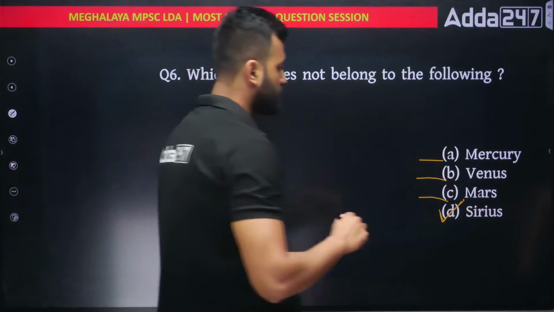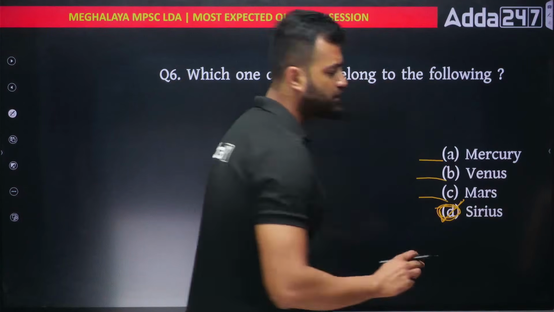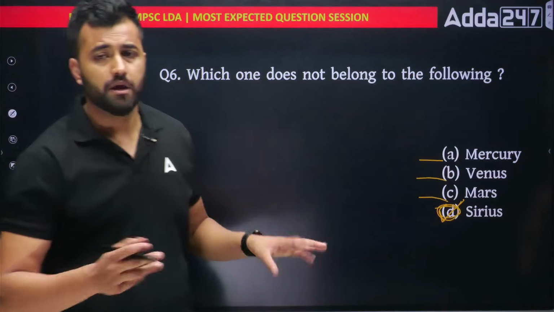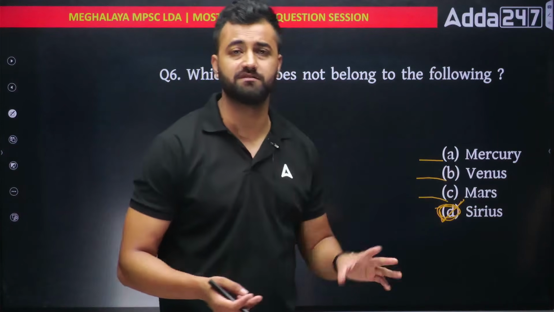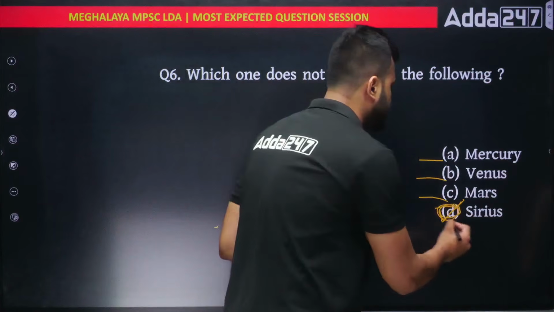Okay, so odd one out would be Sirius. And also, if I don't know Sirius, it does not matter, because I can see that these are planets. Sirius planet, have you heard? No, right? That means this is not a planet. It is a moon of Jupiter. So that's why Sirius will be the odd one out.